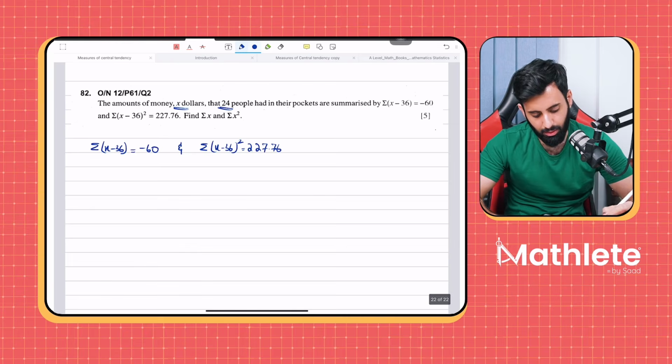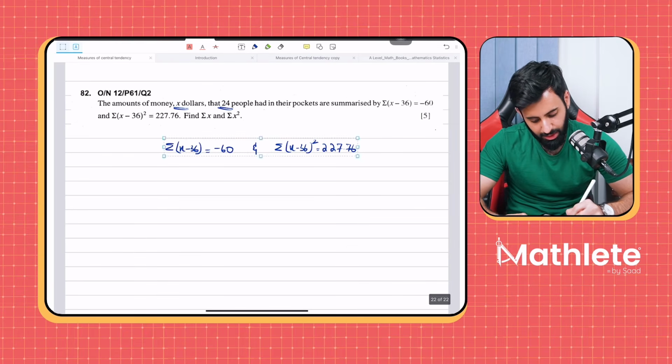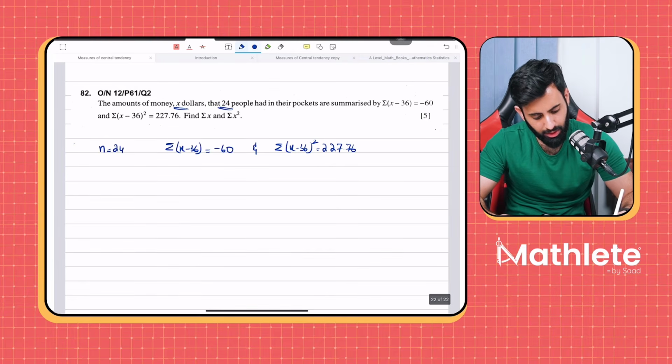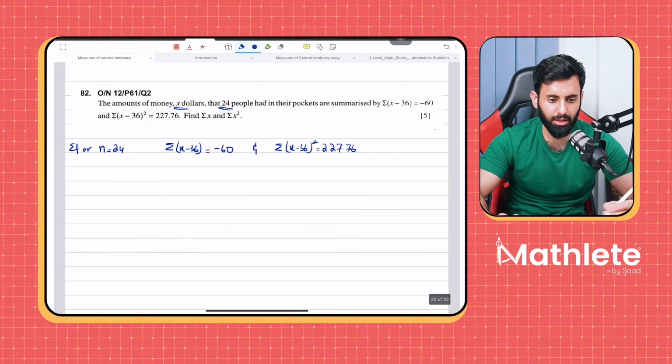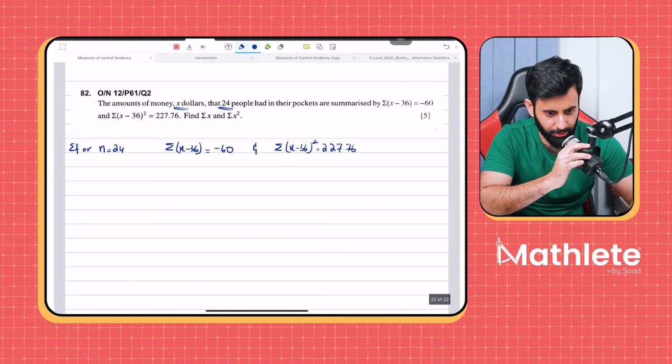One thing that I've missed is the total frequency, or n, which is 24. Doesn't matter how you write it, either way it's 24 since we're talking about 24 people.